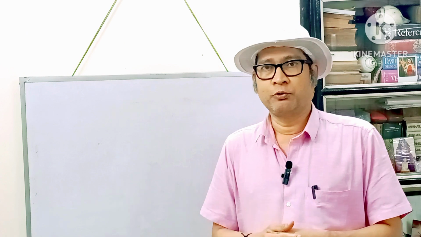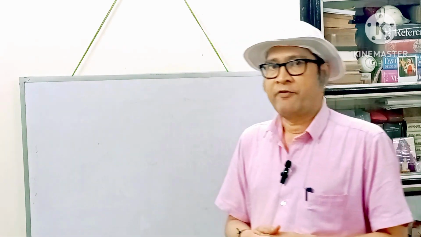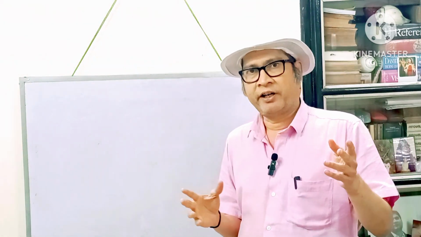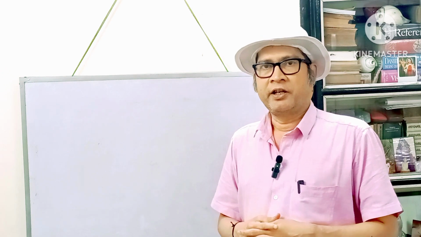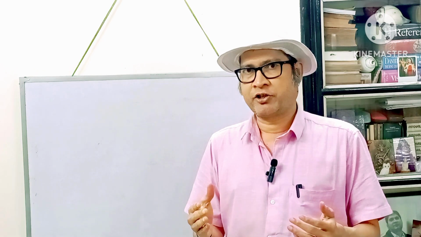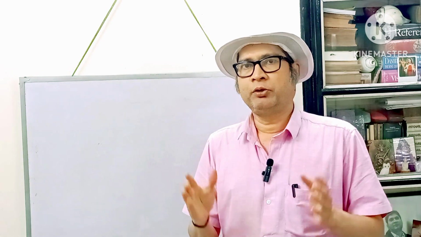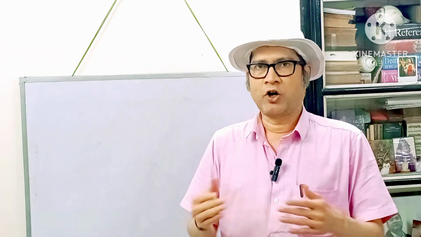Please watch this video full screen so that you can understand everything that I'm going to write on this whiteboard. If you have any query, please don't forget to write it down in the comment box. First I will tell you when to use the simple past tense. Any incident that took place at a point in time in the past must be constructed in the simple past tense. For example, now it is 12 midday, but I got up in the morning at 6 o'clock. I got up at 6 o'clock, so I'm using the simple past tense.